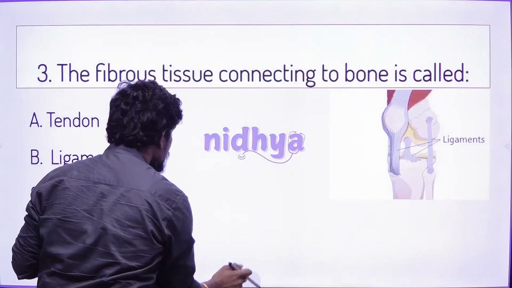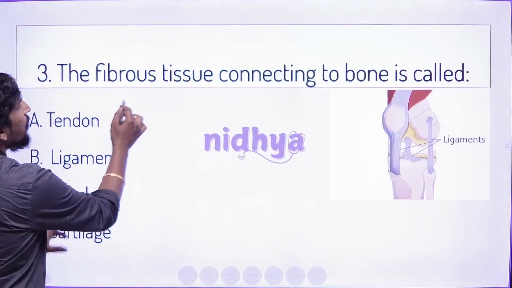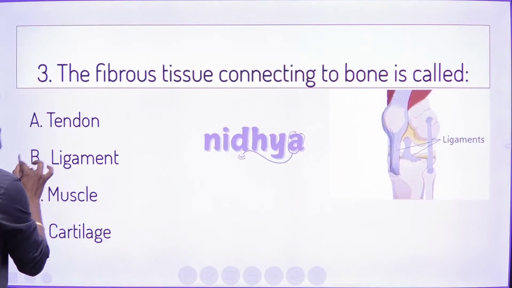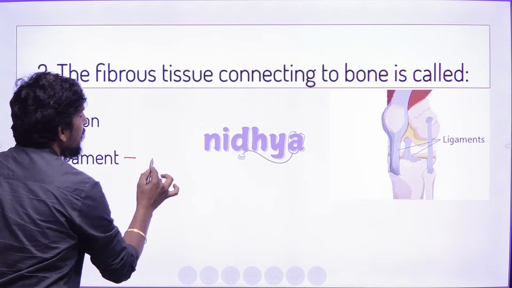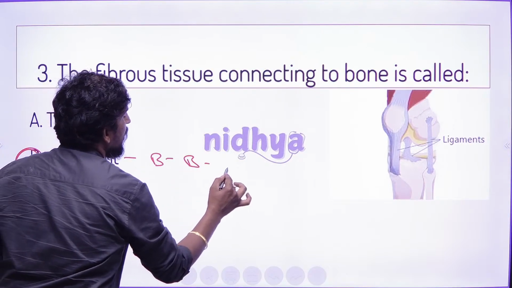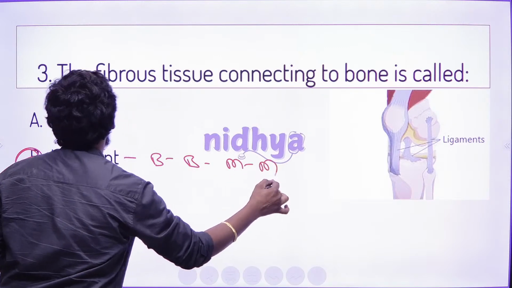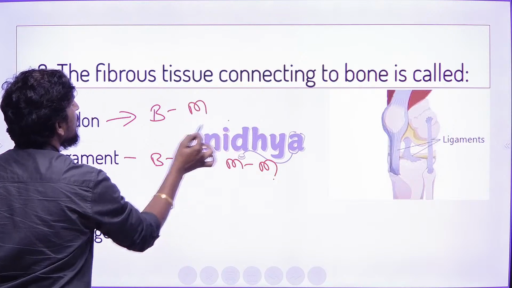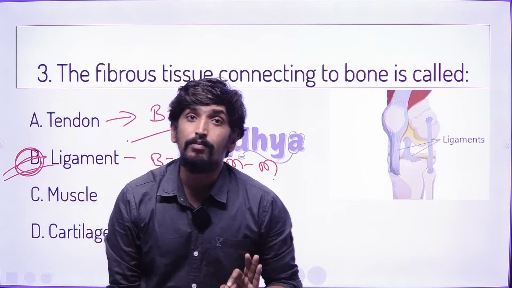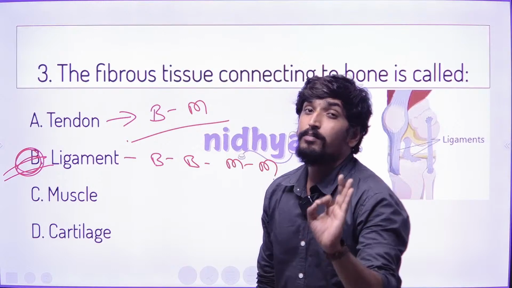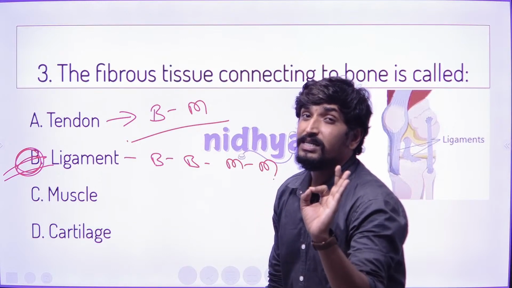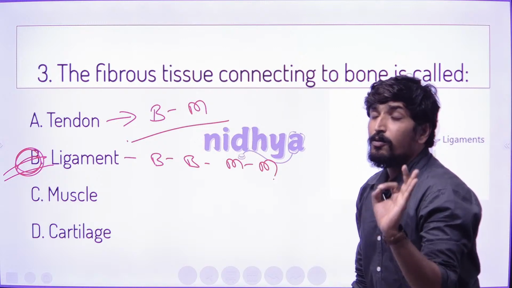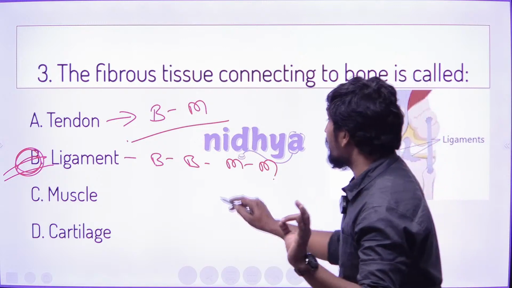The question is very simple: fibrous tissue to the bones. So bones are connected with the fibrous tissue called a ligament, bone to bone, or muscle to muscle. Tendon is always the formula of bone to muscle. BMT means bone and muscle connected with tendon, and muscle to muscle, bone to bone connected with ligament,